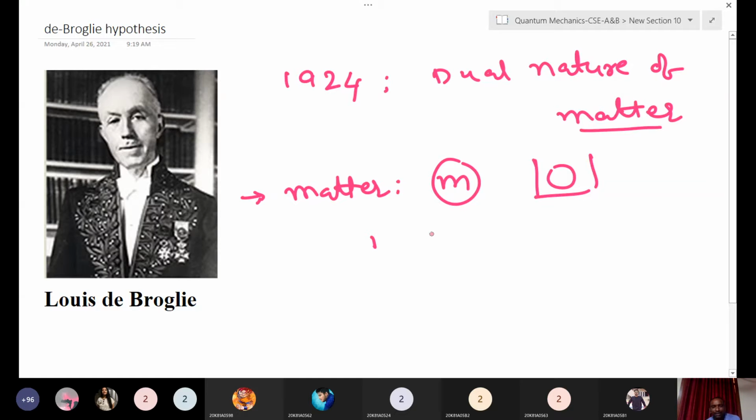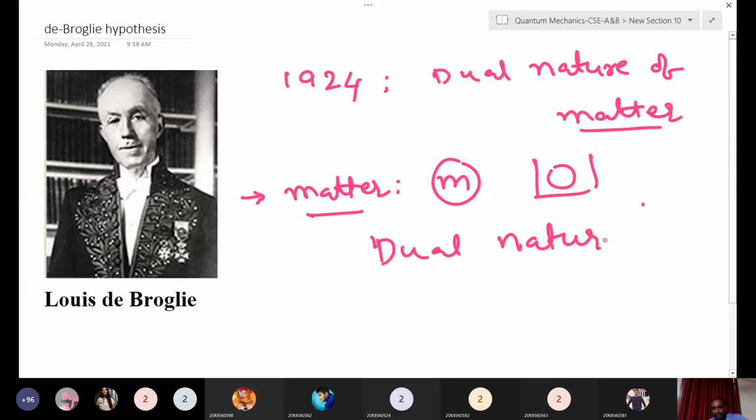Anything, it should have mass. That is what matter means. And if you keep a cricket ball or something else, it will occupy some space, right? That is matter only. Okay, dual nature means